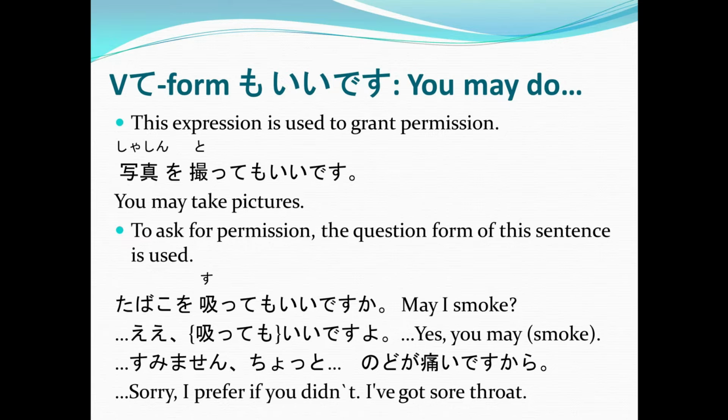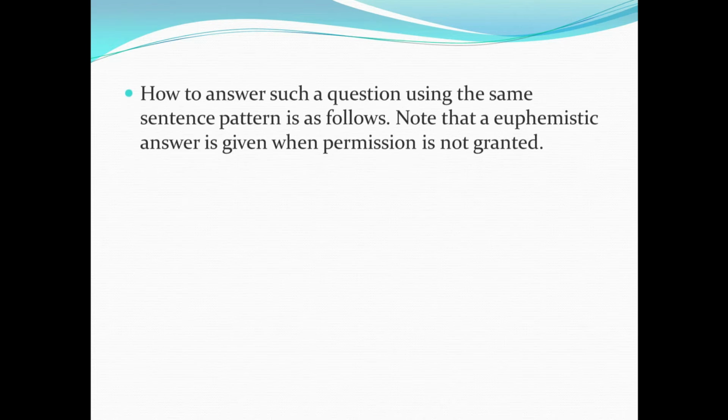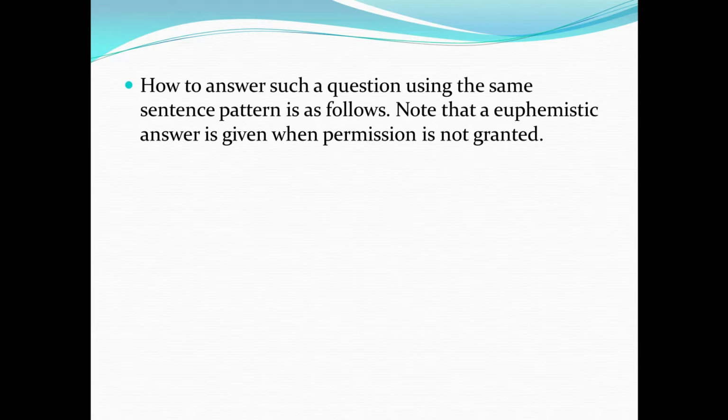Now, Cedric, could you ask me for a permission using this sentence pattern? Toire ittemo ii desu ka? Very good. So, Cedric said, Toire ittemo ii desu ka? Or, may I go to the toilet? Very good, Cedric. How to answer such a question using the same sentence pattern is as follows. Note that a euphemistic answer is given when permission is not granted.